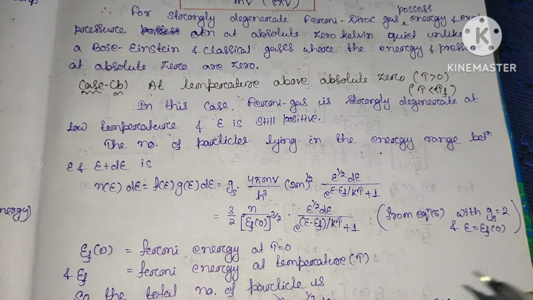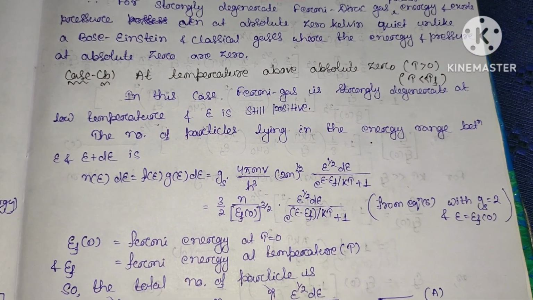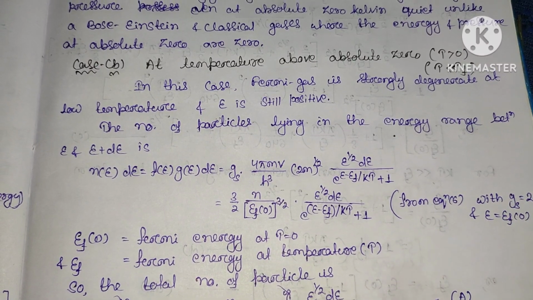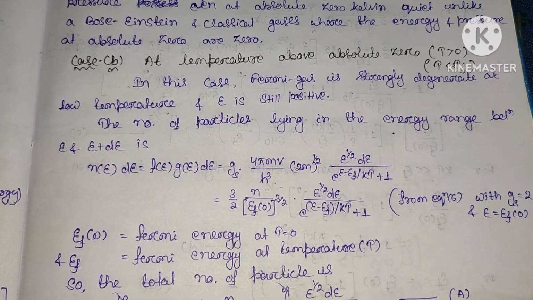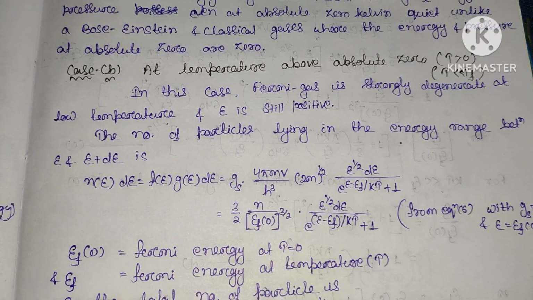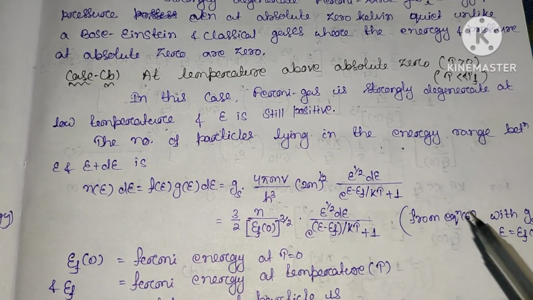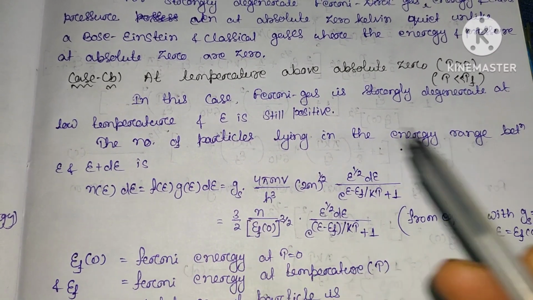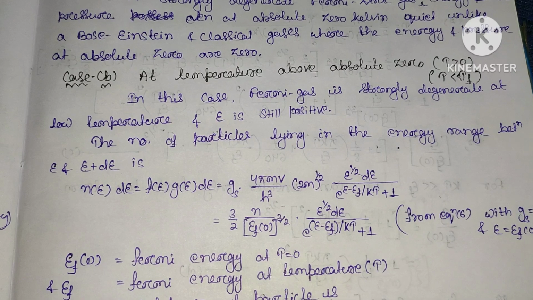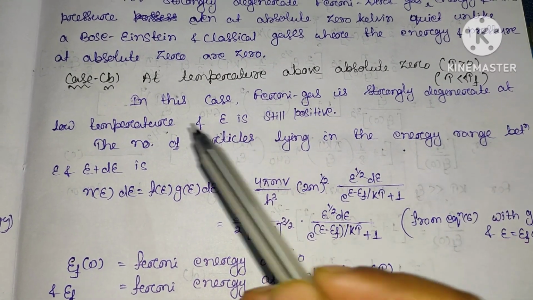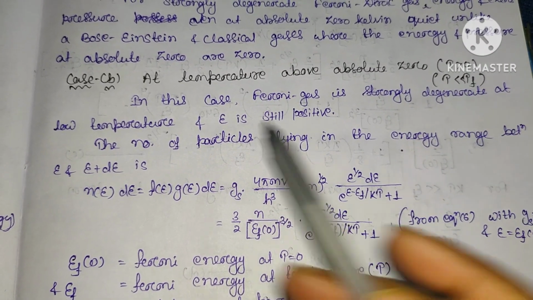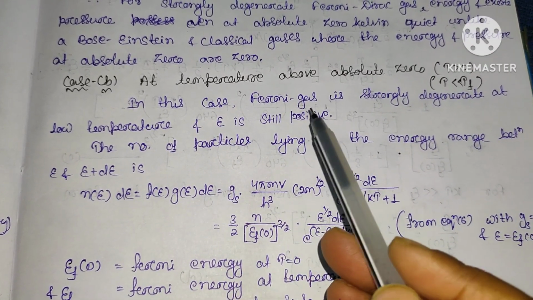In previous classes we discussed the degenerate Fermi gas, dealing with weak degeneracy and strong degeneracy. In case of strong degeneracy we studied one case, at absolute temperature T equal to 0 Kelvin. Today we will see what happens to the energy and the number of particles of the system in a certain energy interval, at a temperature above absolute zero.